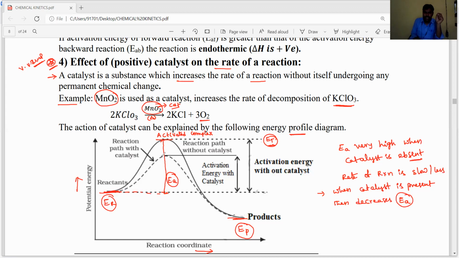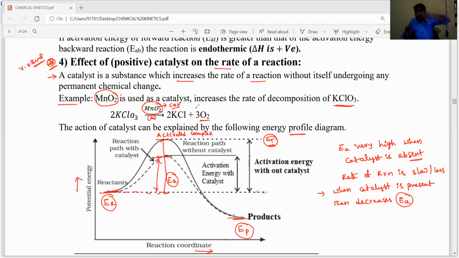If the activation energy is decreased, the reaction path will change. This is the presence of catalyst. If catalyst is present, then the activation energy is decreased and the reaction path height will be decreased. Without catalyst, the activation energy is very high, and to reach that state the reactant molecules require more energy. That's why the rate of reaction is very slow.